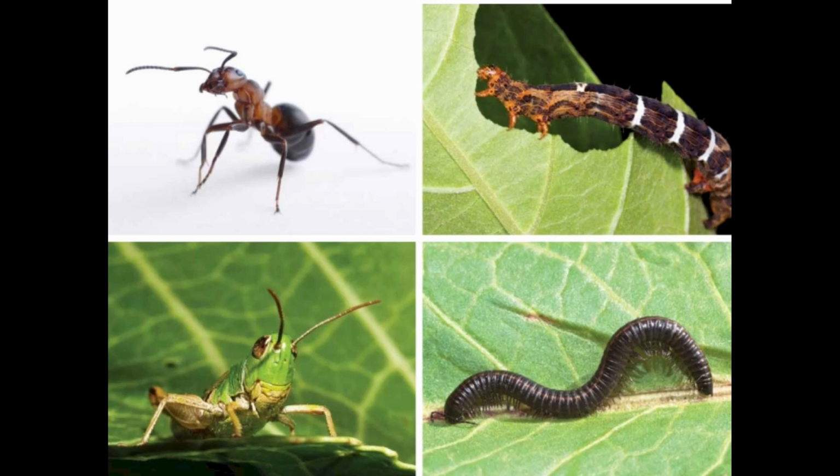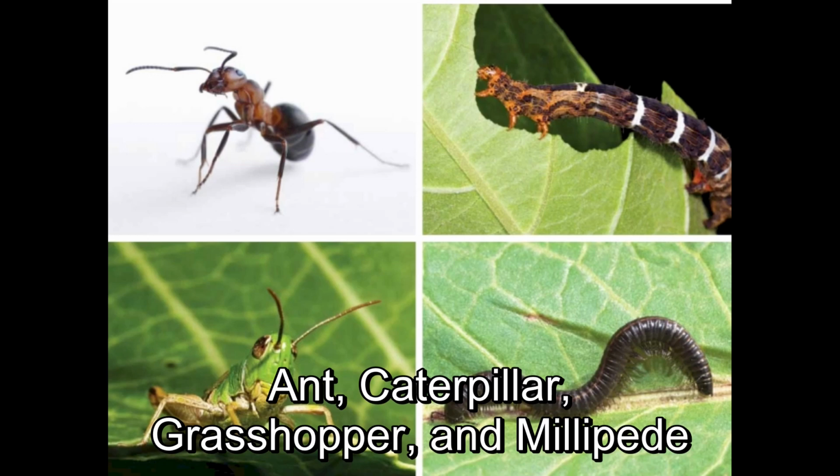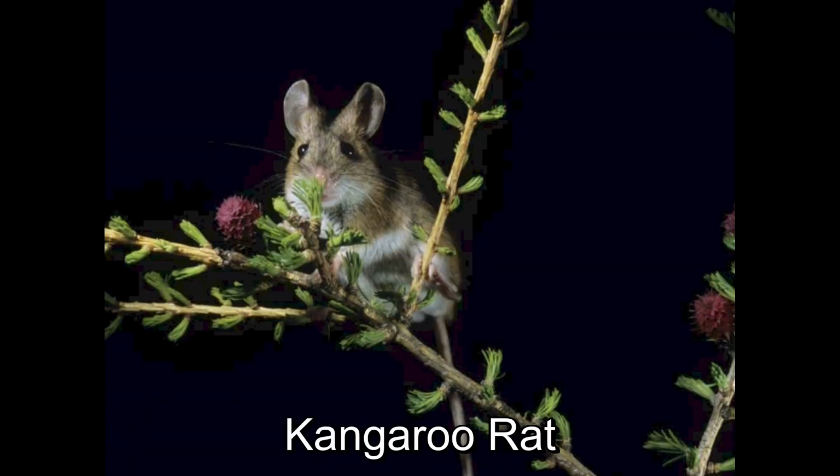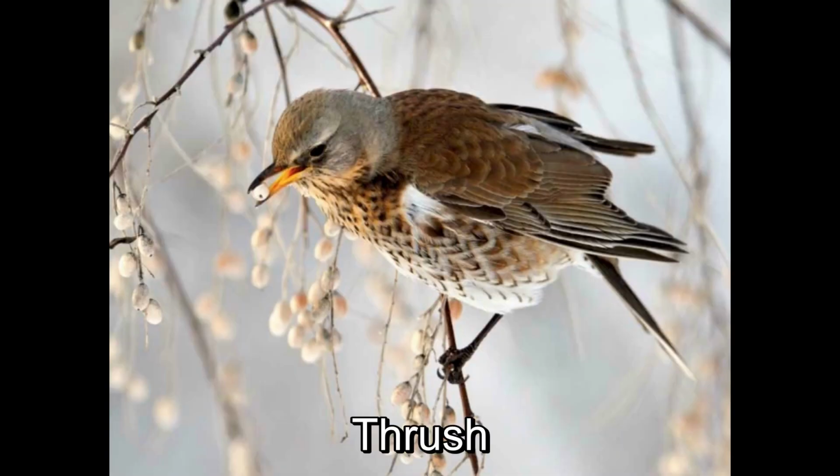All right, class. Let's take a look at this picture. Can anyone tell me what animal we see here? Take a moment to look closely and think about it. Once you have an idea, raise your hand. Excellent observation. Yes, they are ant, caterpillar, grasshopper, and millipede. The next one. Yes, it's a squirrel! How about this one? Good job. It's kangaroo rat. Yes, this is a thrush!